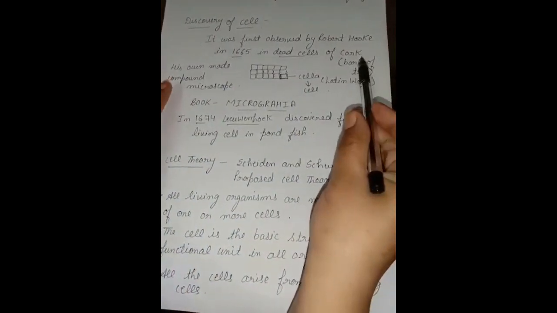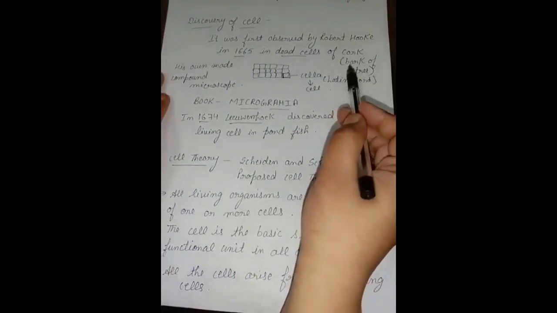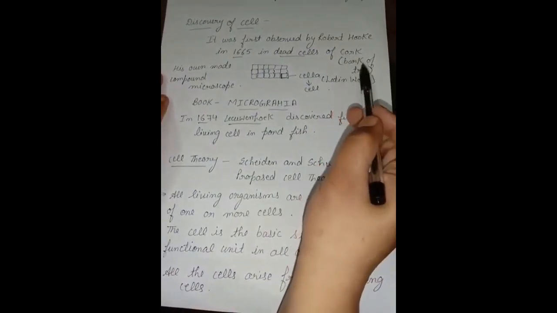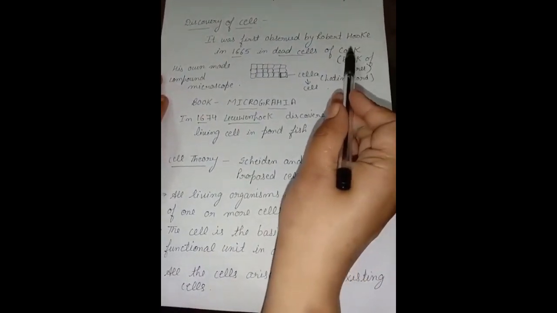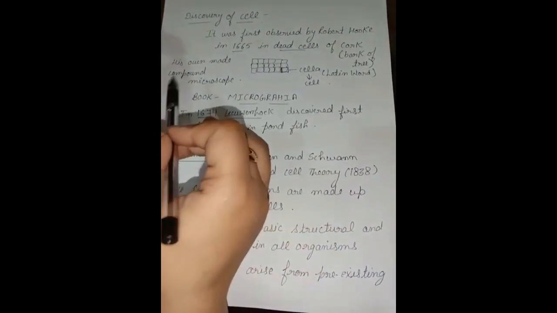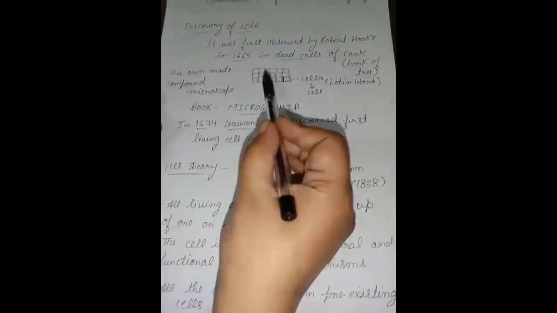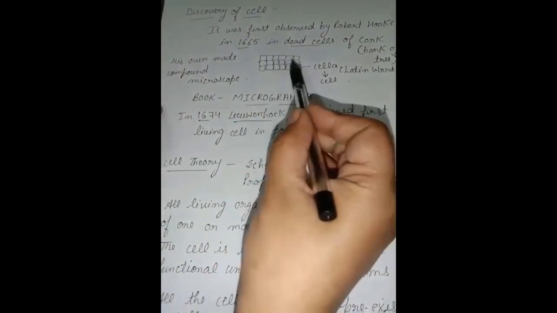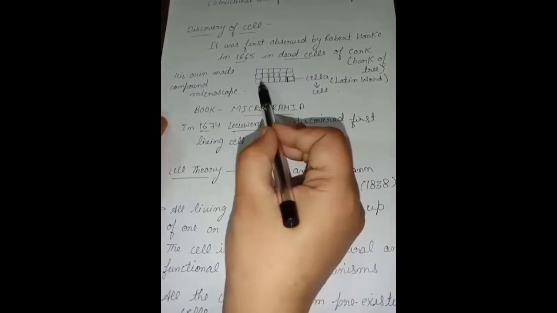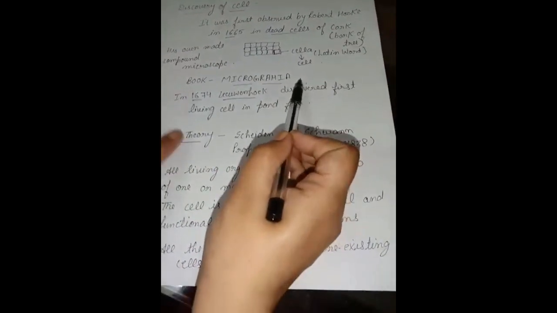Cork is made from the dark brown portion of the tree, that is called the bark, and that bark is used to make the cork. Is it clear? Now he observed that in his self-made compound microscope, and he observed small rooms, and these small rooms he named cells. He described it in his book, that is called Micrographia.